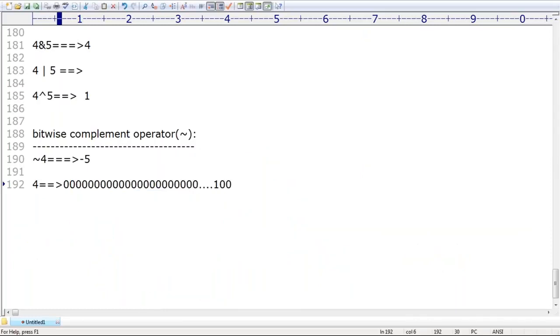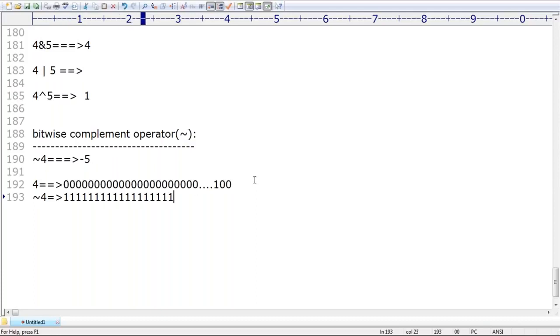Now, it is a positive number, that's why we take 0 as the first bit. Now what I want to do is apply negation of 4. This negation you have to apply to all the bits, not only the last 3 bits. Then can you tell what is the output?